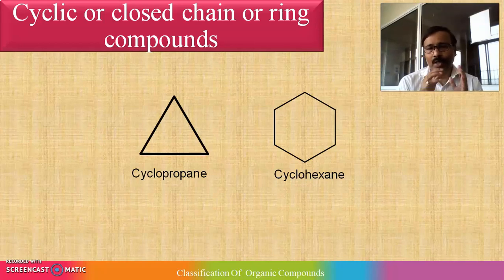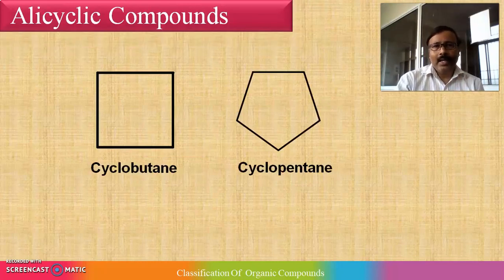I hope you understood the difference in IUPAC nomenclature between open chain compounds and cyclic compounds. If it is cyclic, you just have to prefix the word cyclo: hexane, cyclohexane, propane, cyclopropane, likewise. Now next, that is alicyclic compounds.